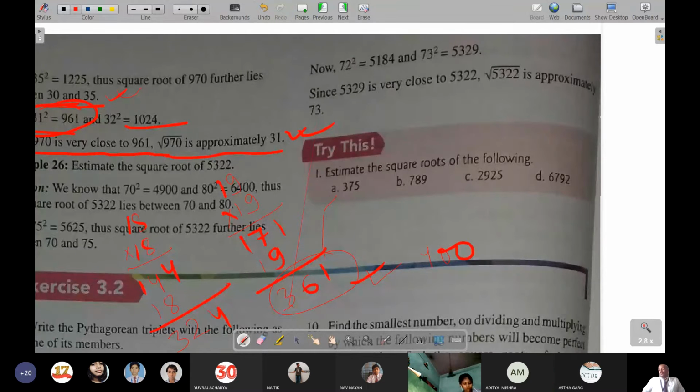Whenever a number is more than 50, it goes to the next number. Then here will it be 19 or 20, sir? Which one will be correct? 19 will be right, not 20.